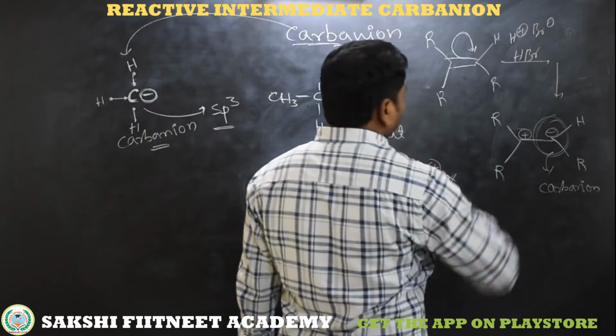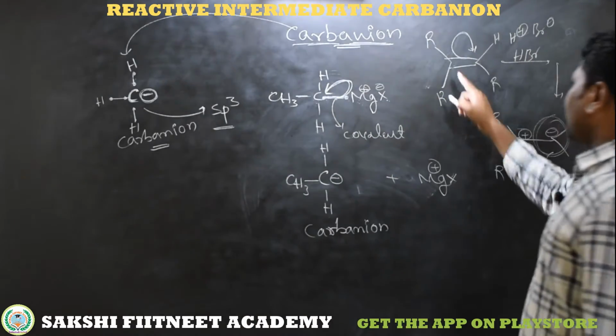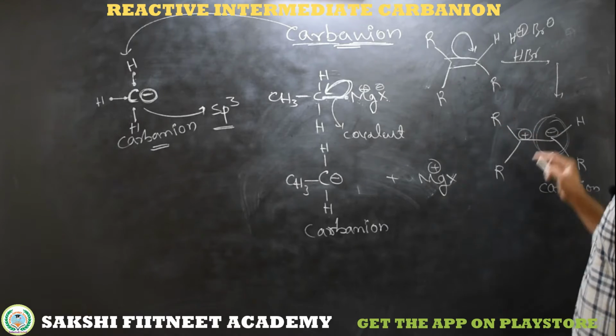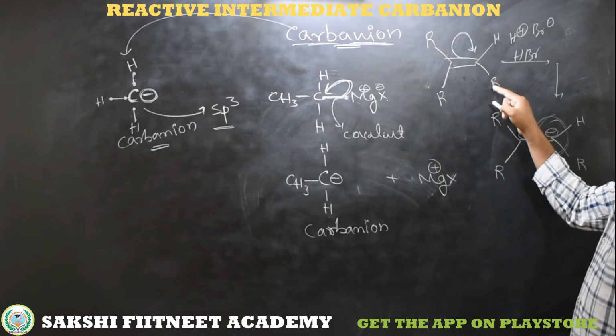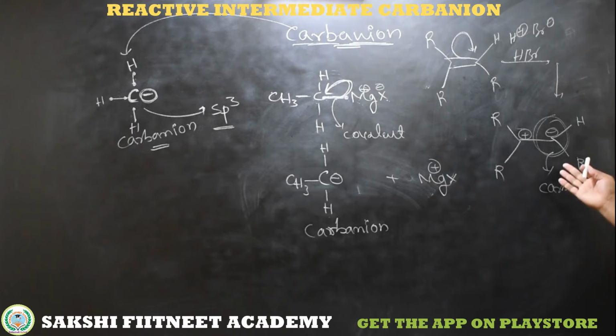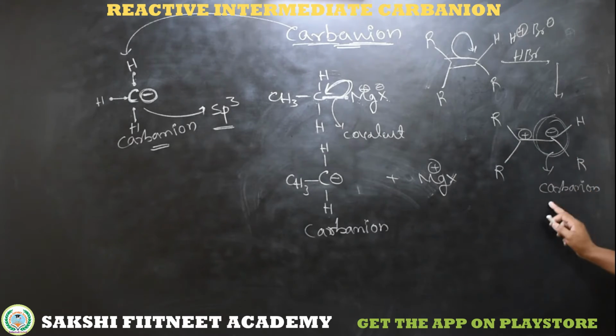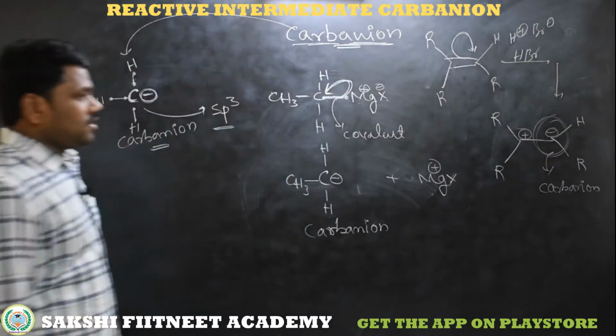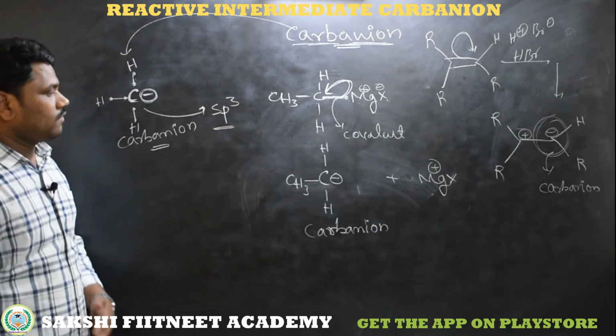So here the shifting of the pi electrons depends on these carbons. The bulkier carbon gets the positive charge, and the less bulky carbon, that means less alkylated, gets the negative charge. So in this case also we are getting a negatively charged carbon, that is called a carbanion. So this is how we will get a carbanion in a reaction mechanism. Now we will discuss the stability of carbanion.